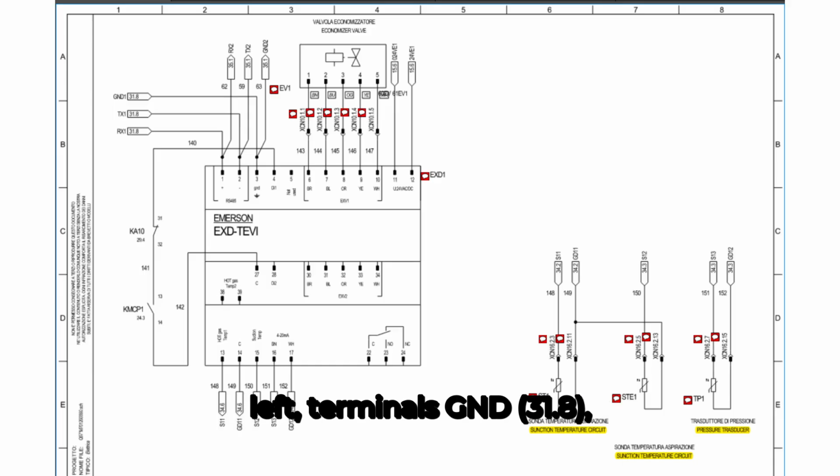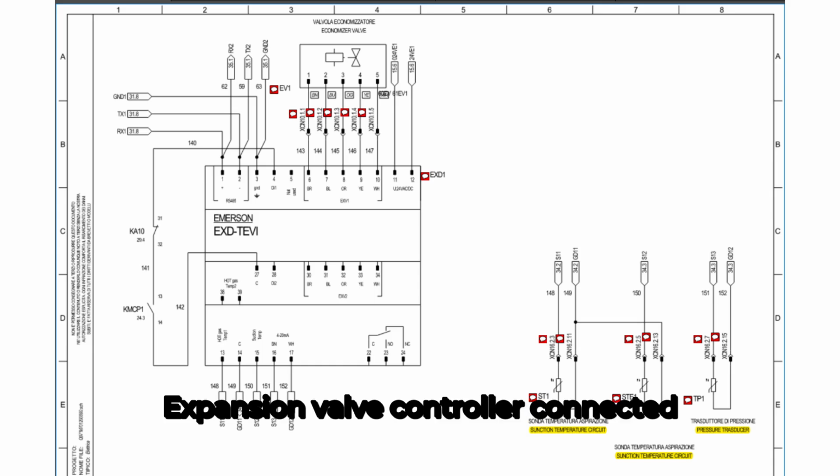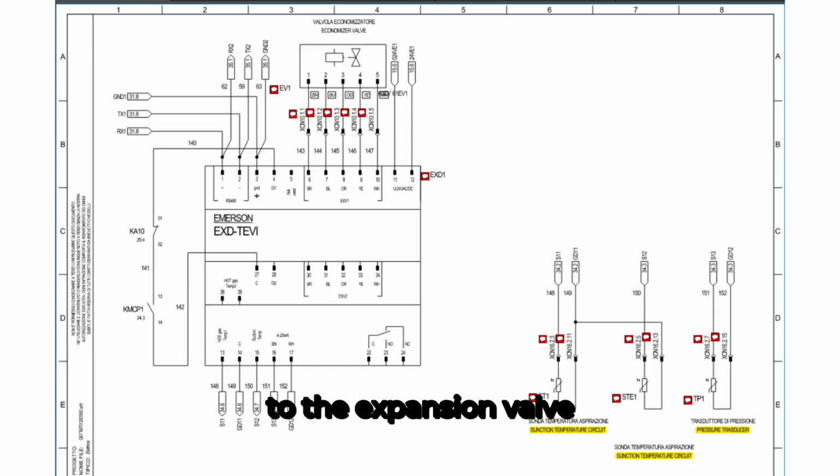At the top left, terminals GND, TX1, and RX1 represent the RS485 communication lines that link the EXD controller to the main PC05 controller. The expansion valve controller is connected to the expansion valve through the wiring terminals XCN 10.1.1 to XCN 10.1.5 and powered through 24 VDC at terminals 11 and 12.